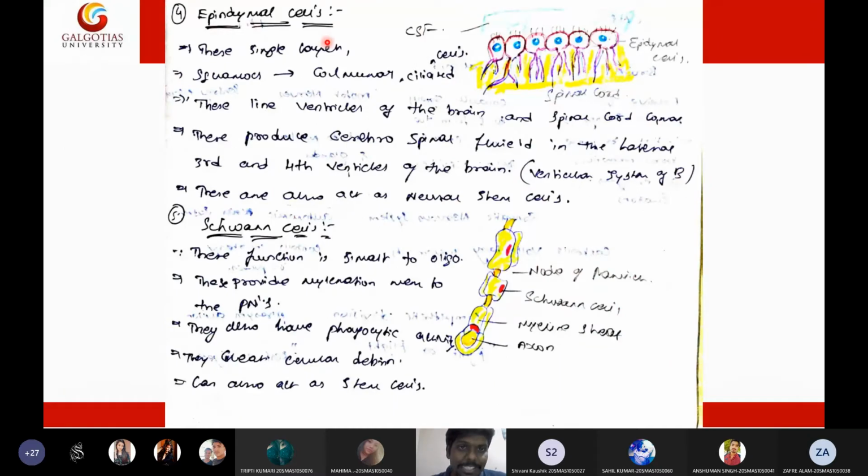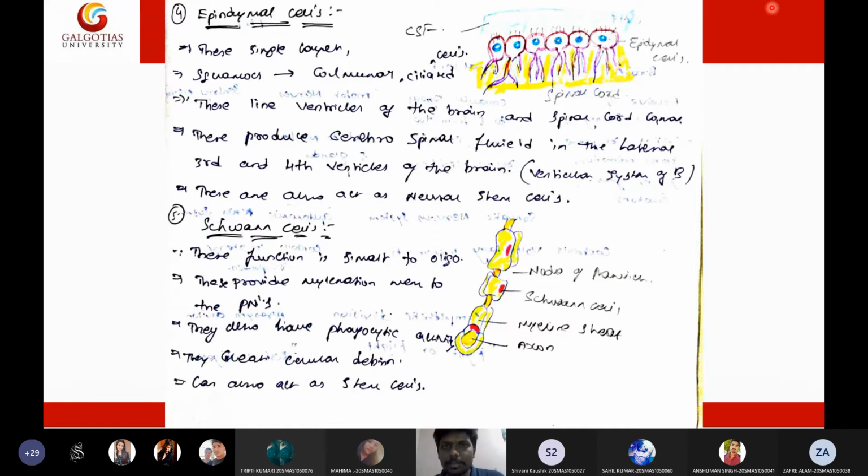In the brain we have structures called ventricles. In these ventricles you will see a lining of ependymal cells, which secrete the CSF, which is essential to protect the brain from mechanical injuries. So ependymal cells play a vital role in secretion of the cerebrospinal fluid.